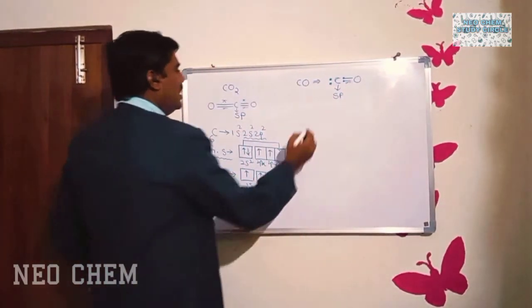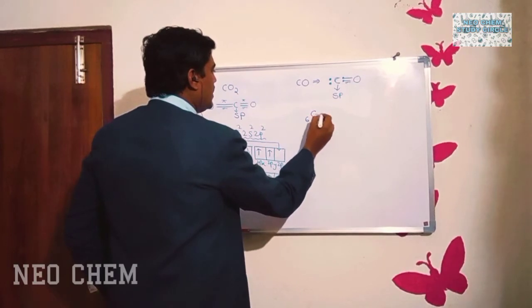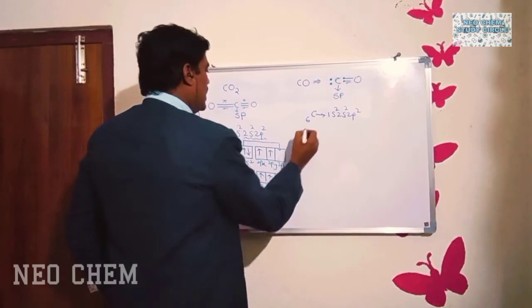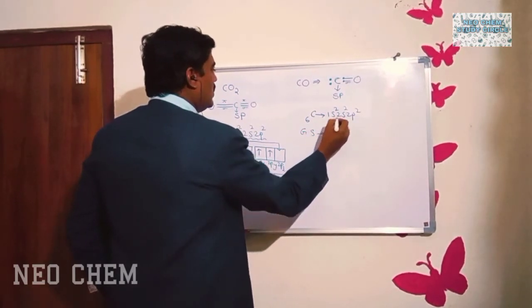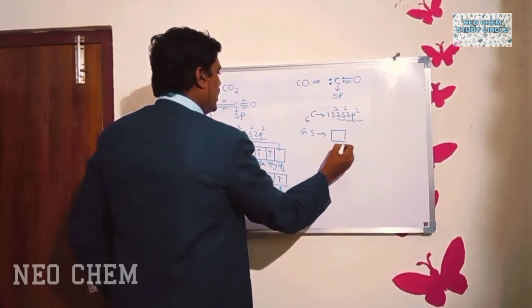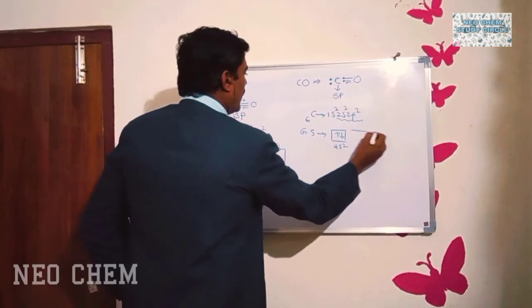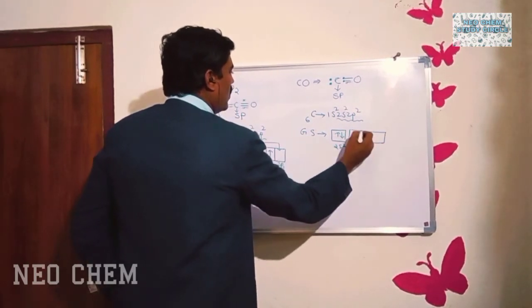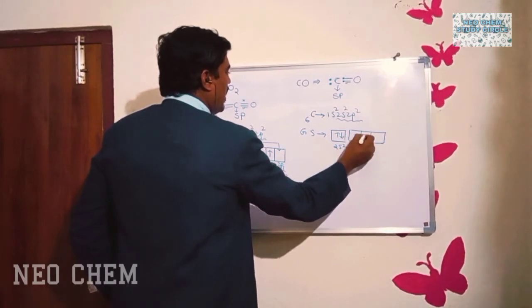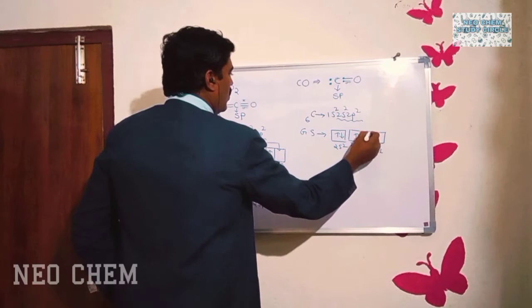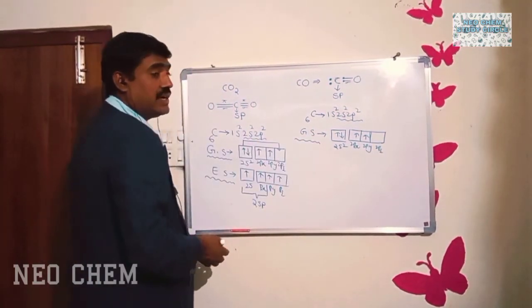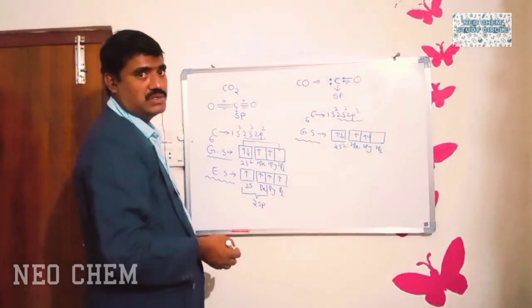Okay, now let us write the carbon configuration. 1s2, 2s2, 2p2. So as per ground state configuration, this is the outermost shell configuration: 2s2, next 2p2, that is 2px1, 2py1, 2pz is 0. This is the ground state configuration. As per ground state configuration, there are two unpaired electrons.